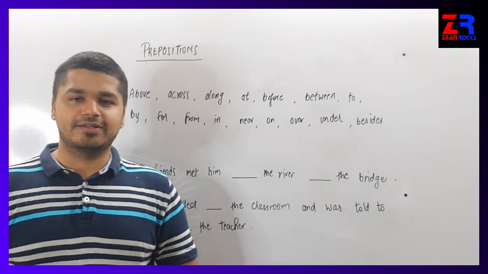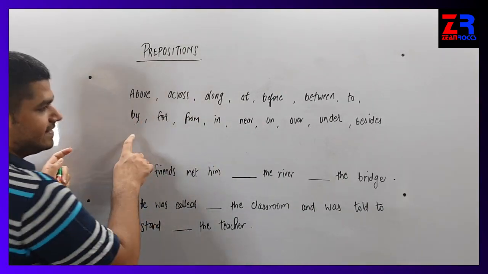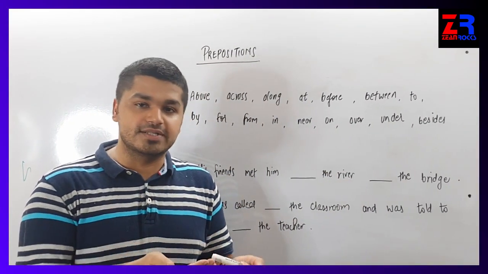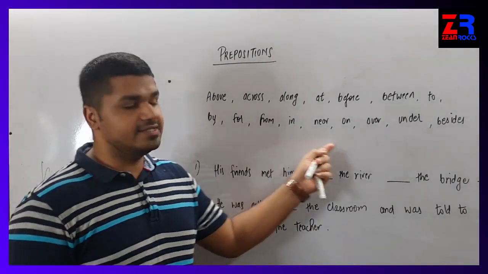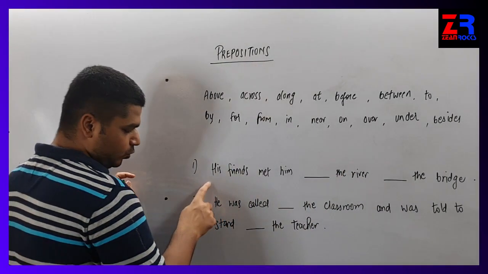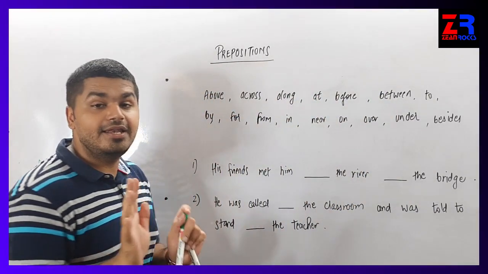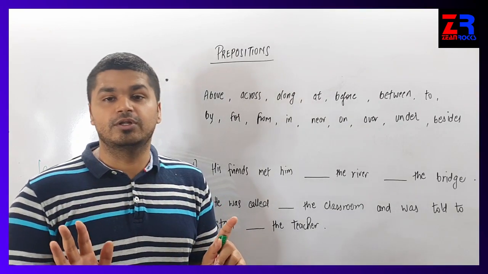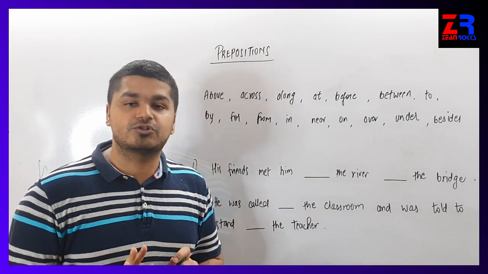And the last topic, the last basic topic, is prepositions. Now these are the words which are used for prepositions. These are not all. There are many more words, but these are the most important ones. If you learn these words by heart, then prepositions will always be easy. Now there are two questions that I have written. We can use any word from all these words to fill in the blanks. There is no such rule to use any one particular word. You can use any word of your choice.